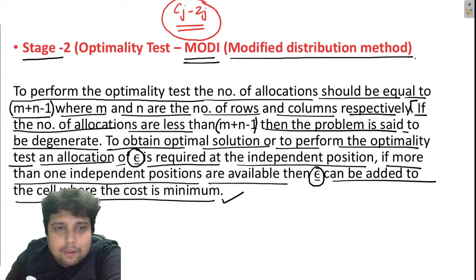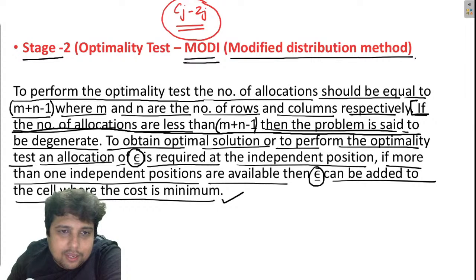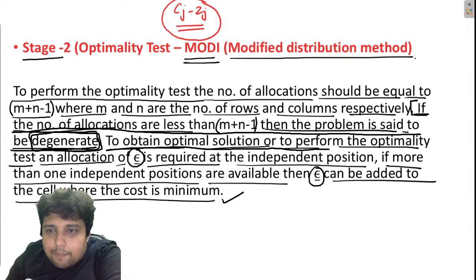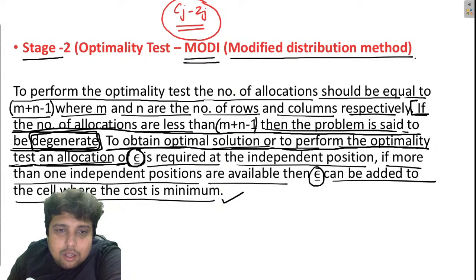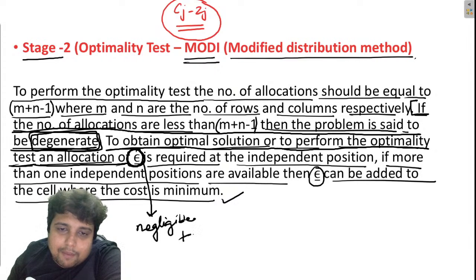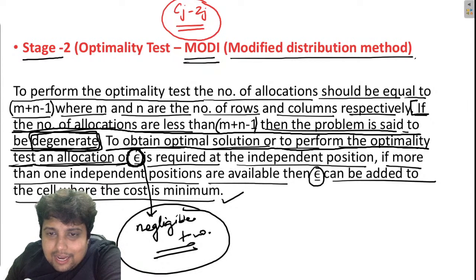If the number of allocations is less than m plus n minus 1, then the problem is said to be degenerate. To obtain the optimal solution, or to perform the optimality test, an allocation of epsilon is required at the independent position.